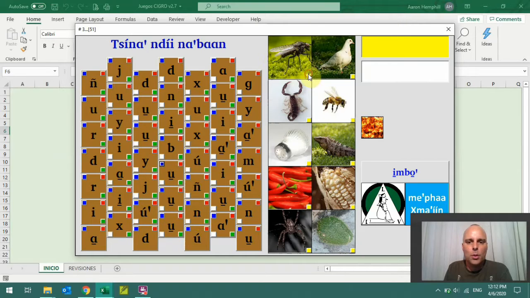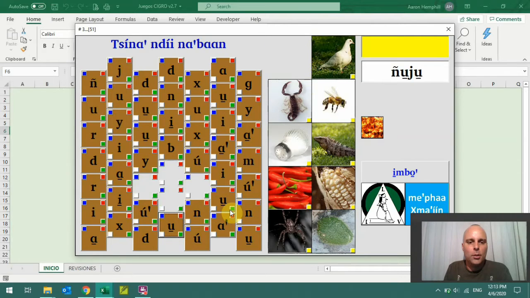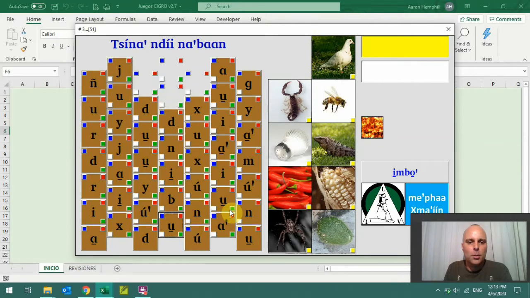Okay, remember this word? That's how you spell it. Okay, so ñ. And I tried to create a little bit of motion of falling here. Okay, replaces the words. Continue on.